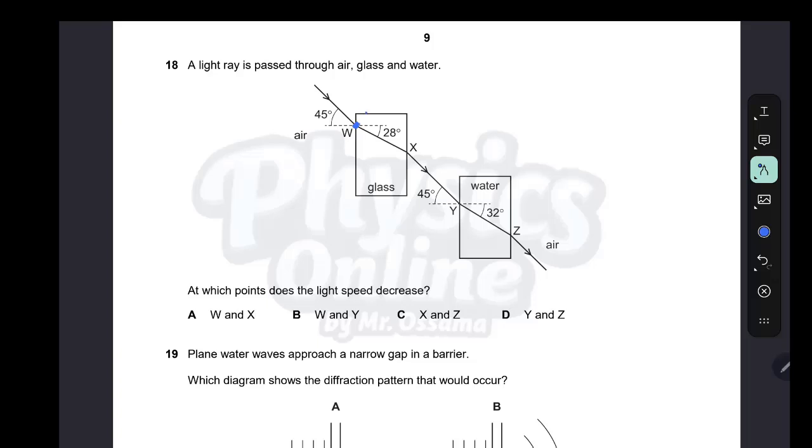Light rays pass through air, glass, and water. At which points does the light speed decrease? The light speed decreases as it moves from air to glass. So at this point, W, and at this point, Y. Here X shows the answer is W and Y.